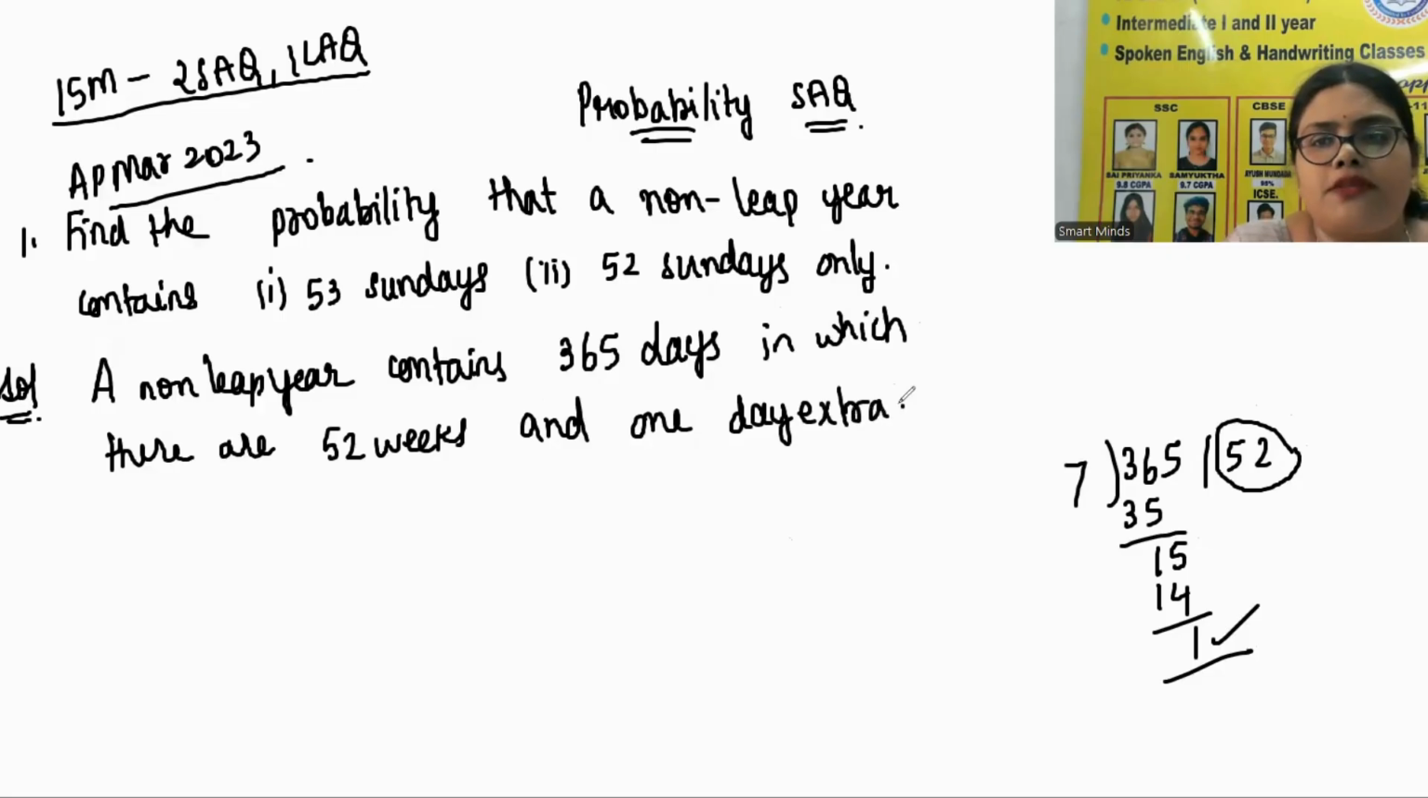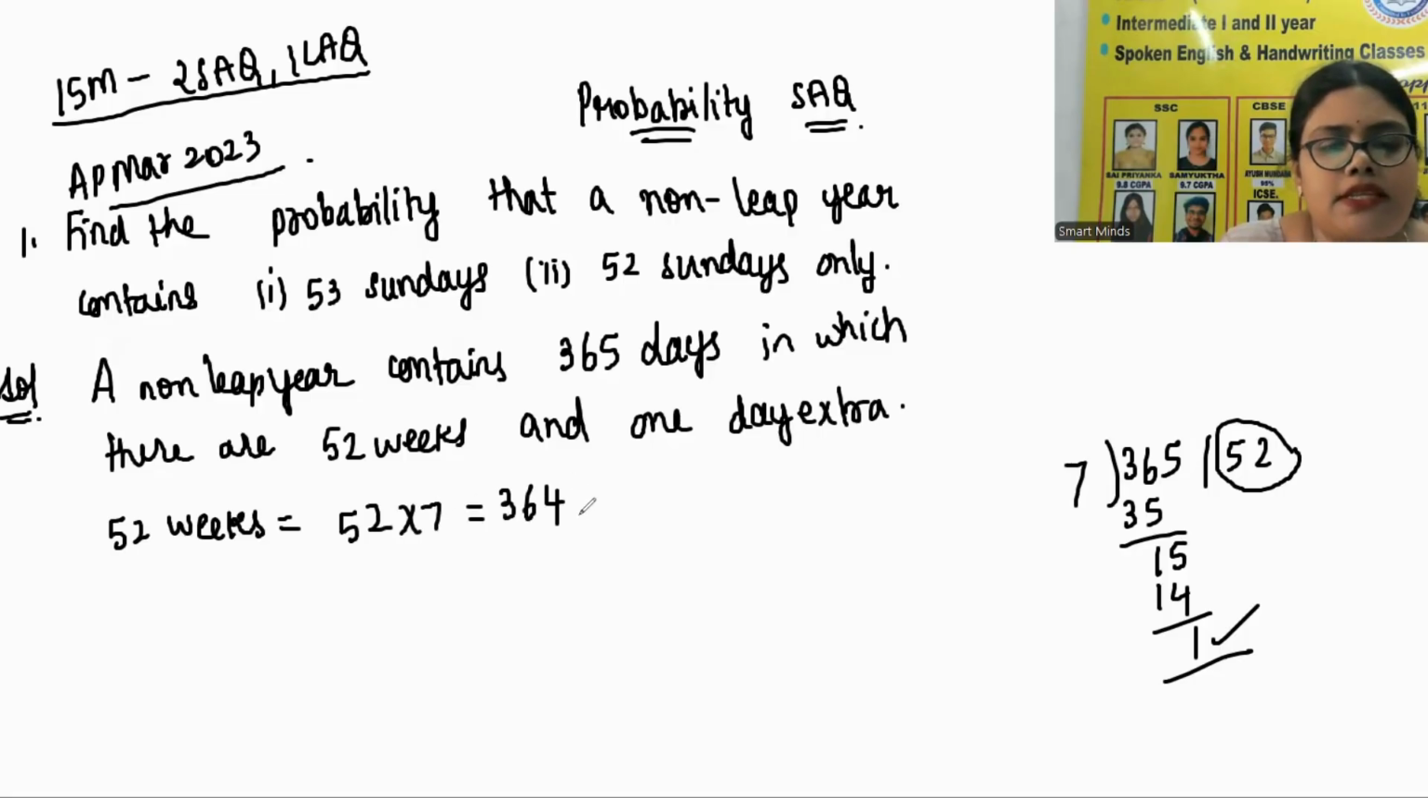Now 52 weeks means you will have 52 Sundays, 52 Mondays, 52 Tuesdays, like that. Each day will be 52. And you get 1 extra day. So 52 weeks means 52 into 7, which is 364. But a non-leap year has 365 days. So that 1 extra day can be anything. It can be a Sunday or Monday, Tuesday, Wednesday, Thursday, Friday or Saturday.